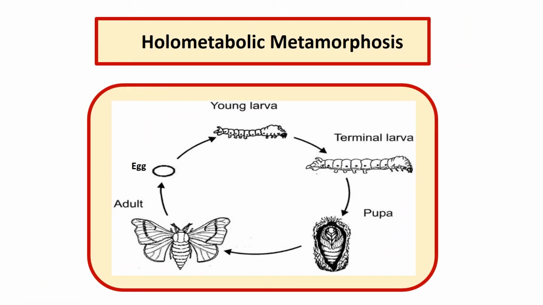The third type of metamorphosis is called holometabolic metamorphosis. This type of metamorphosis is completed in 4 stages. These 4 stages are egg, larva, pupa, and adult. In holometabolic metamorphosis, the larva hatches from the egg, and it is very different from the adult. The larval stage is followed by an inactive pupal stage from which the adult eventually emerges. It is a very complex metamorphosis.